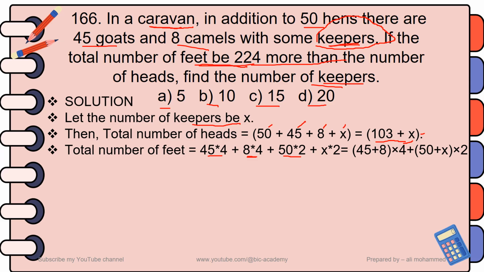So the total number of feet is 45 times 4 plus 8 times 4 plus 50 times 2 plus X times 2.